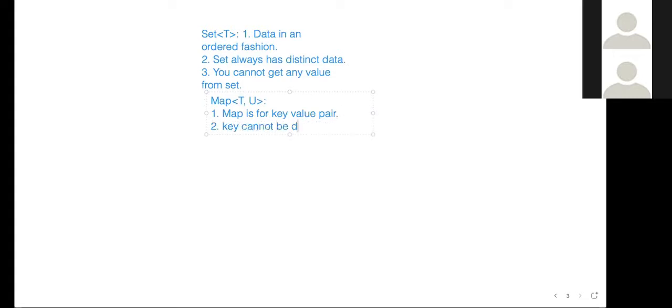In the map, another thing is that a key cannot be duplicated. This key can never be duplicated. You can never have a duplicate key in your map. Just mind it, this is really important.